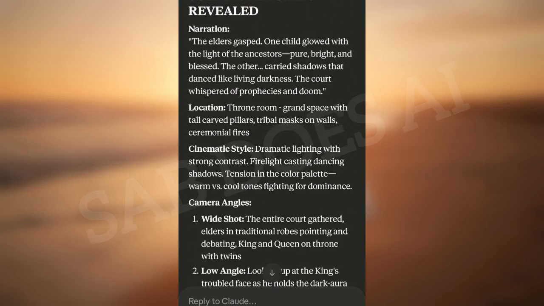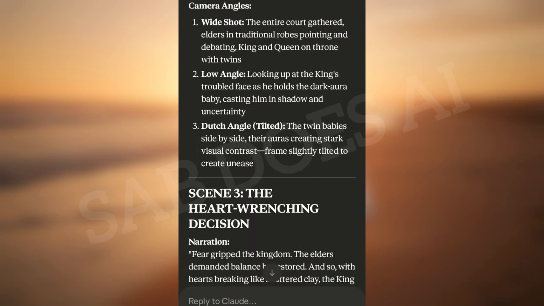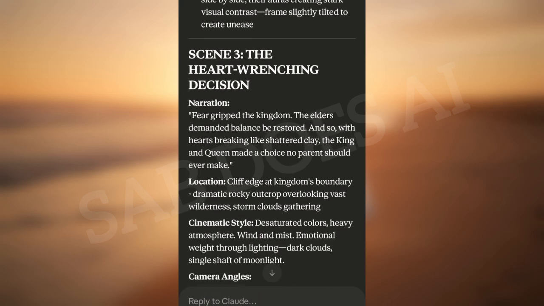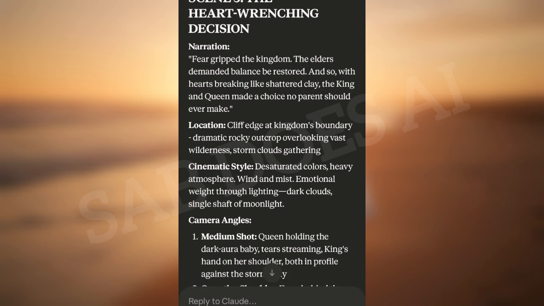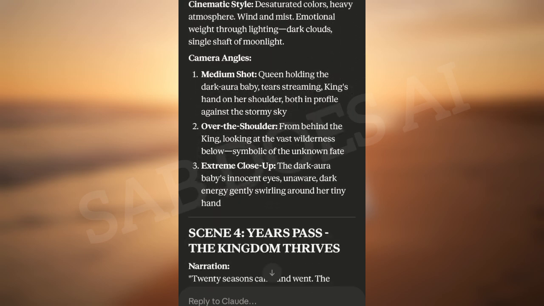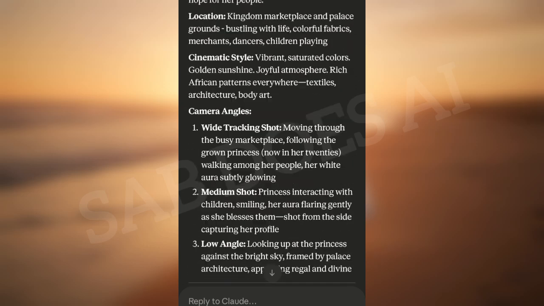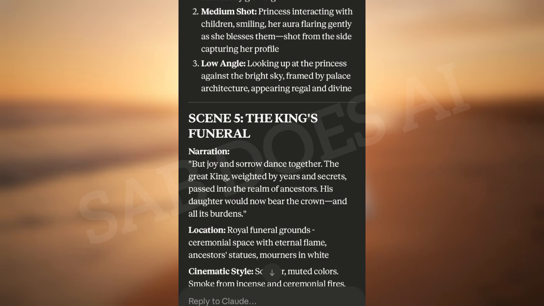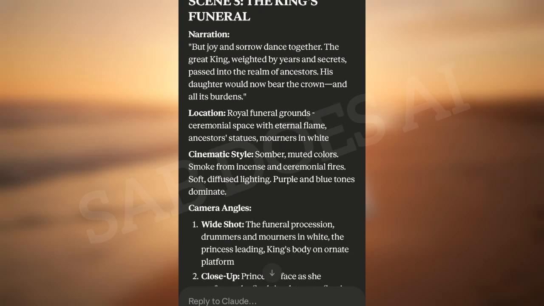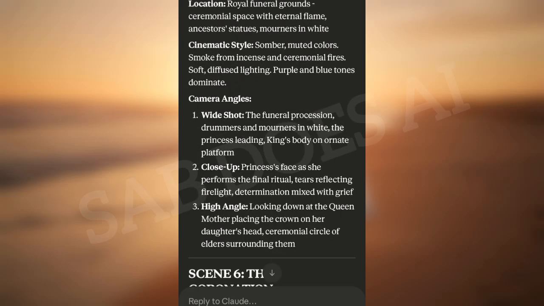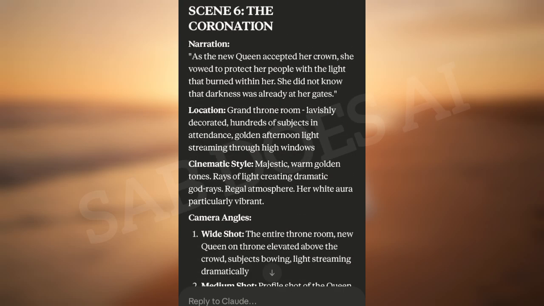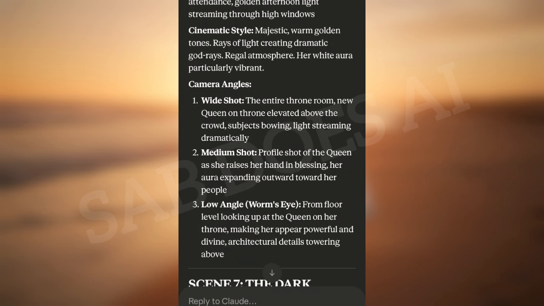Okay, but for me, I already had a story idea. What I did was I explained my idea to the AI, and as you can see, it has broken it down. I went further to tell it to break this story into scene by scene, showing me the narration, the location, the cinematic style, and the camera angles per scene. This is very important for the simple workflow that we are about to create.